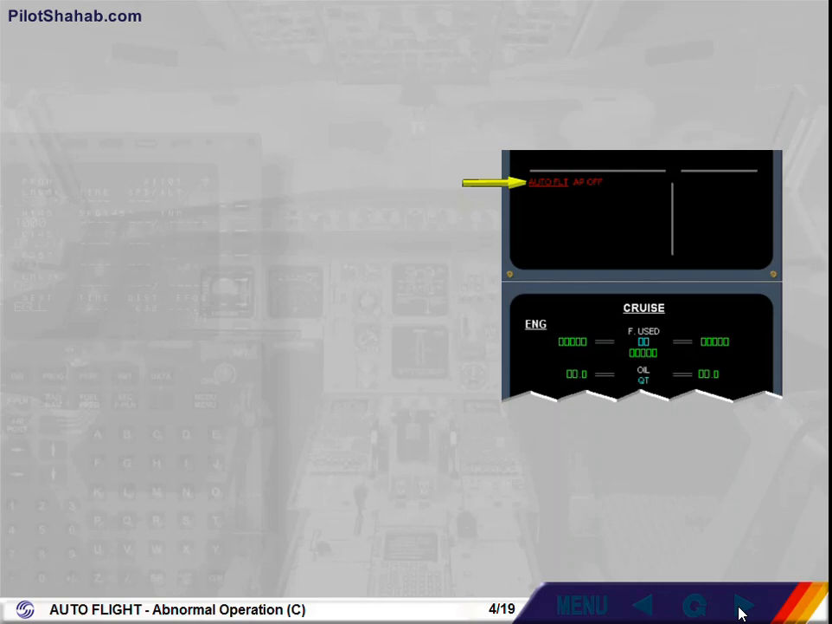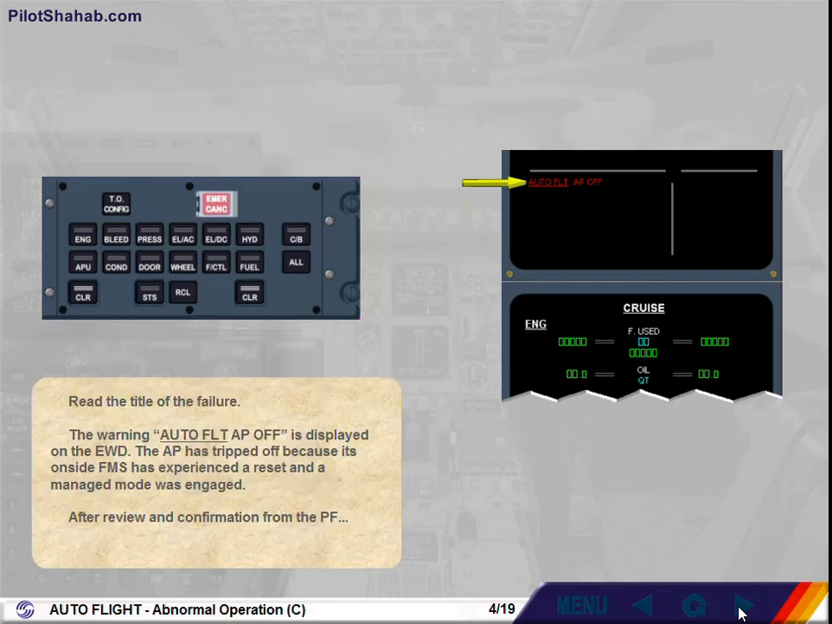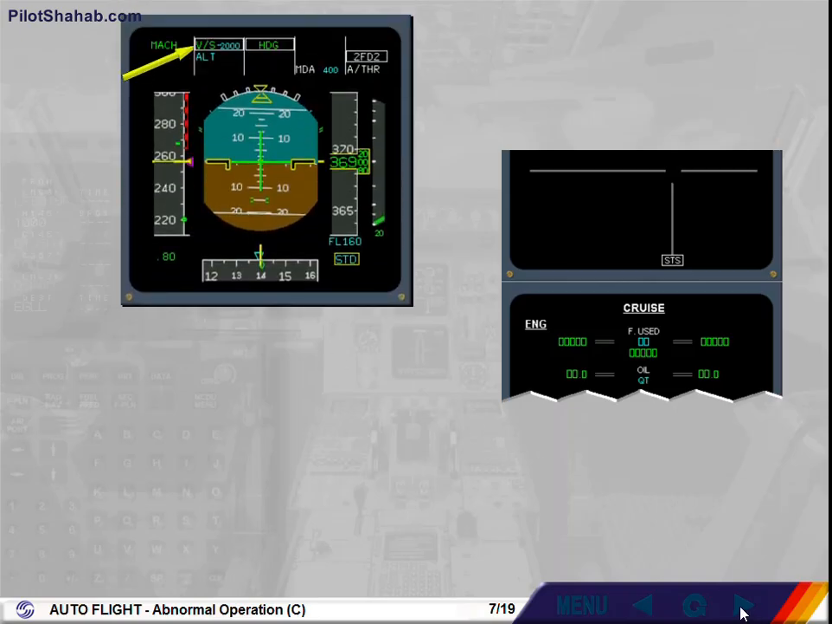The warning, Auto Flight Autopilot Off, is displayed on the engine warning display. The autopilot has tripped off because its on-side FMS has experienced a reset and a managed mode was engaged. After review and confirmation from the pilot flying, clear auto flight. Observe that the flight director has reverted to heading vertical speed modes and that Autopilot 1 is no longer displayed on the FMA.